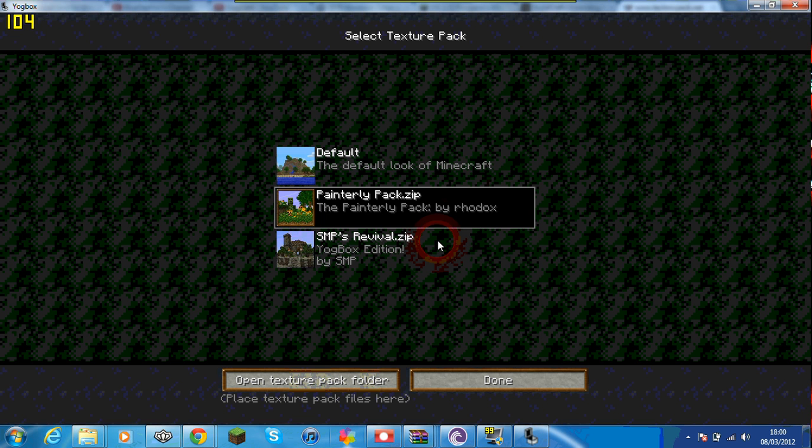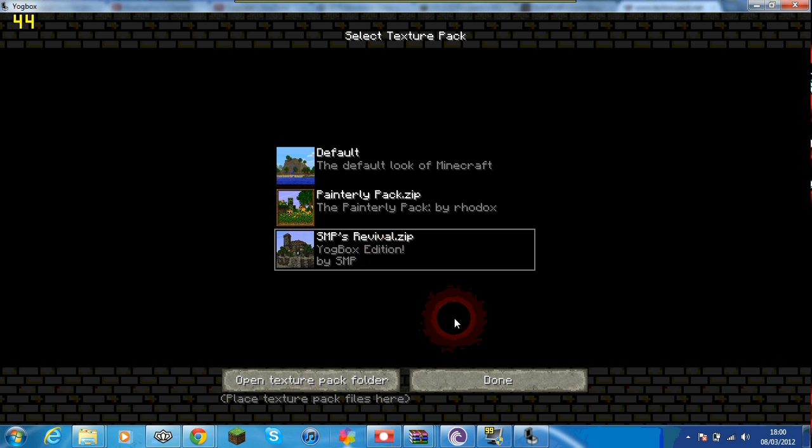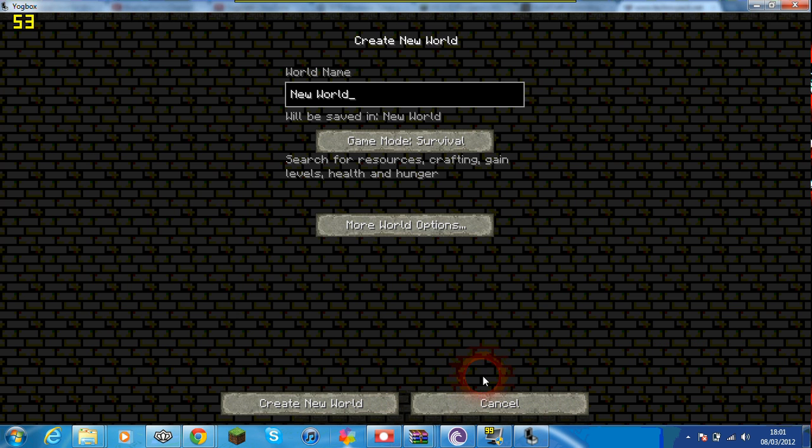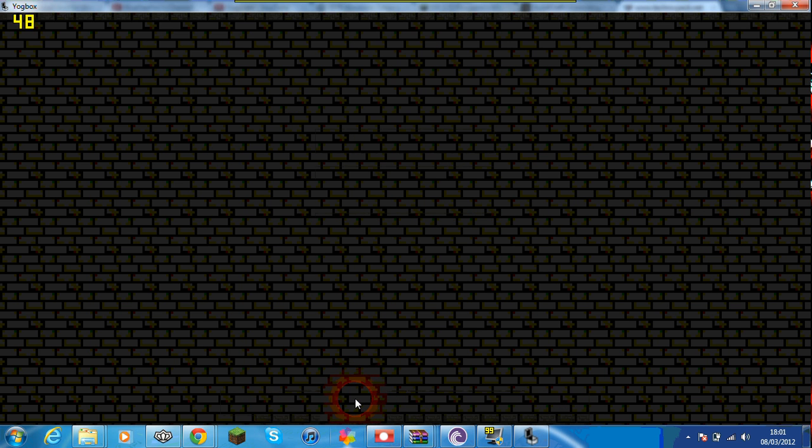See, it comes with the free ones here. I'm going to be going with the SP one, and I'm going to create a new world, and I am going to click create new. This should make your new world with the mod installed, and I'm going to keep recording just to prove to you guys that this mod works.